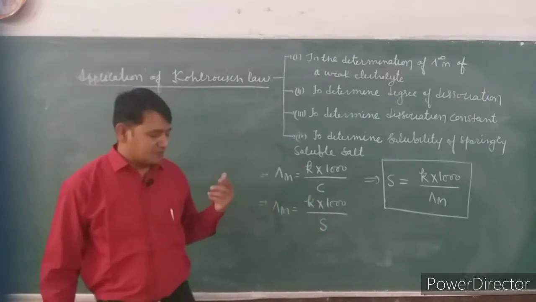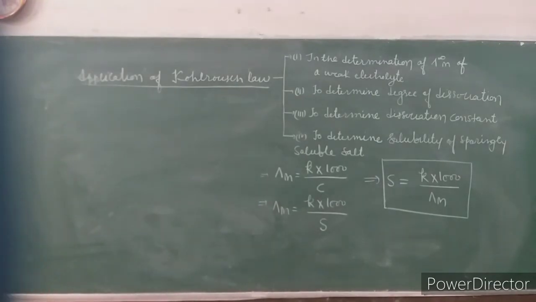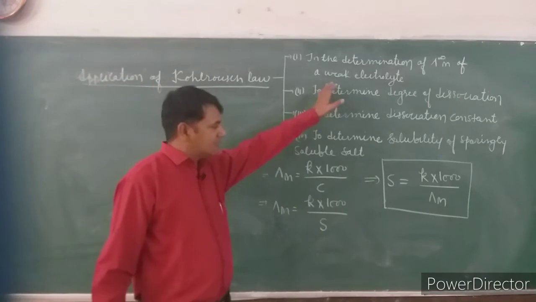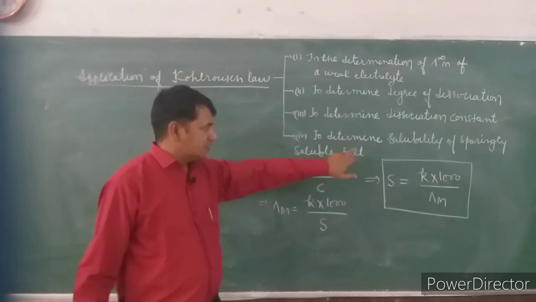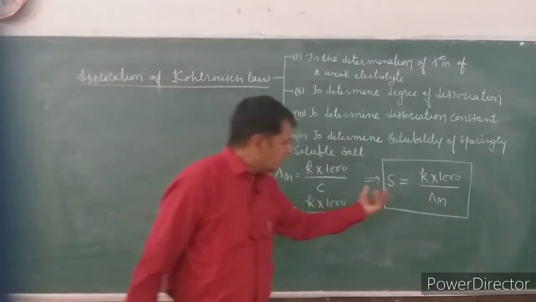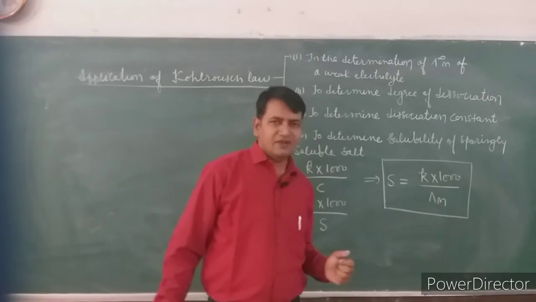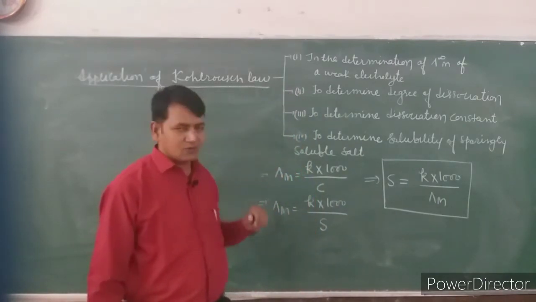You may be surprised, sir. In the beginning, we started this topic saying that it helps in the determination of lambda infinite m of a weak electrolyte. Then we are correlating this with the fourth application, to determine the solubility of a sparingly soluble salt. And here there is no value of lambda infinite m. Then how can we say that this is an application of Kohlrausch law?